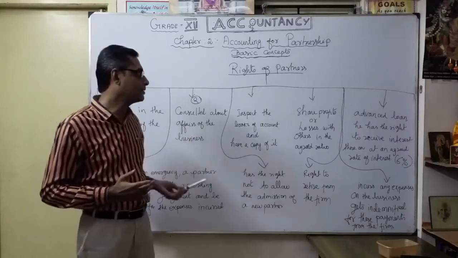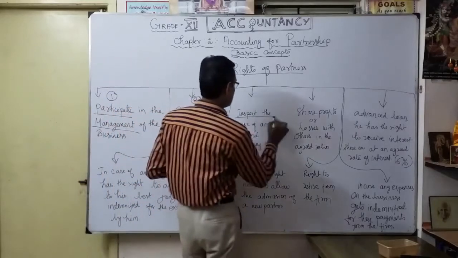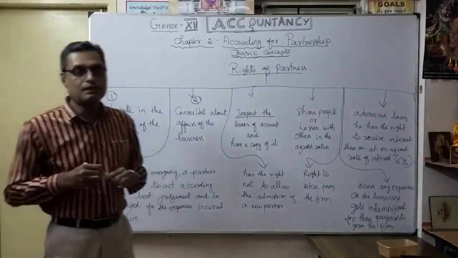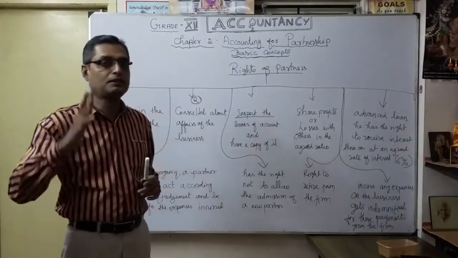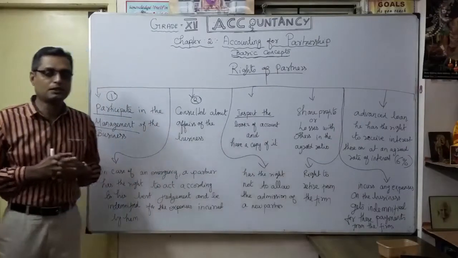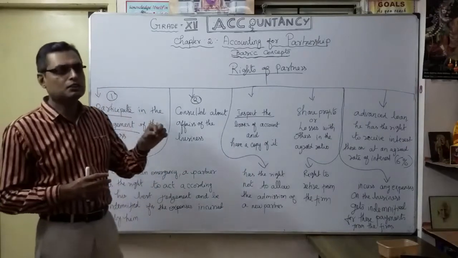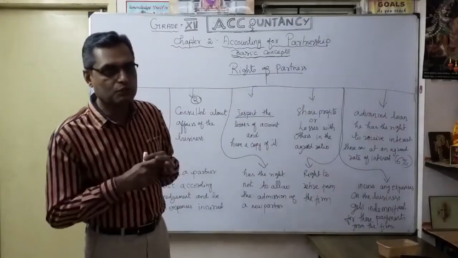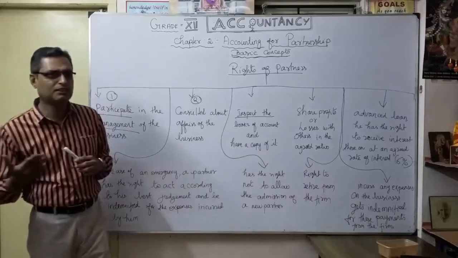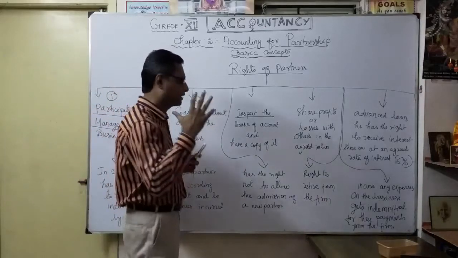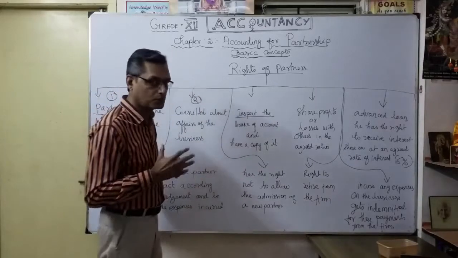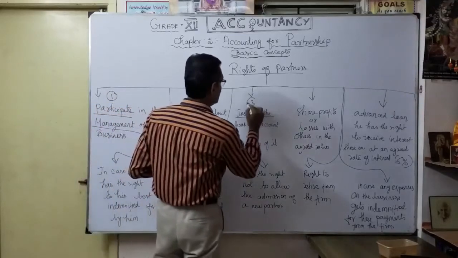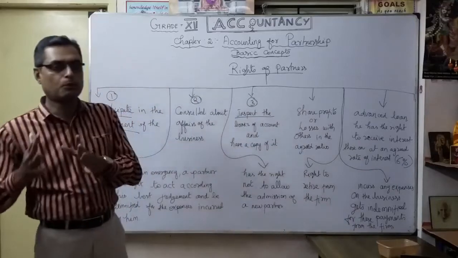Okay, the third very important right: inspect the books of accounts. Every partner has a right to inspect the books of accounts. That is very important. A partner definitely should see what is going on, at least weekly or monthly, they want to supervise the accounts. Not only that, they can also have a copy of it. They can get one copy each.